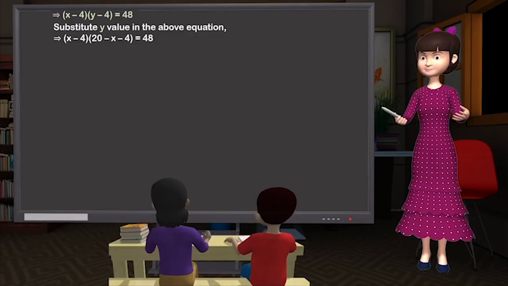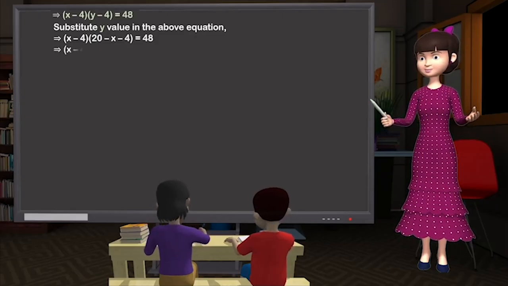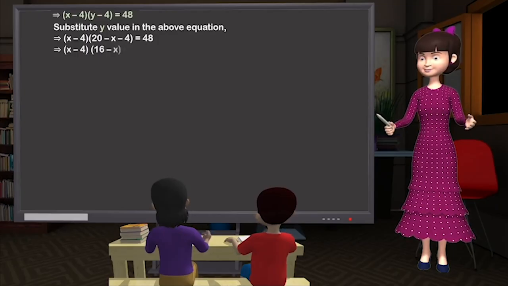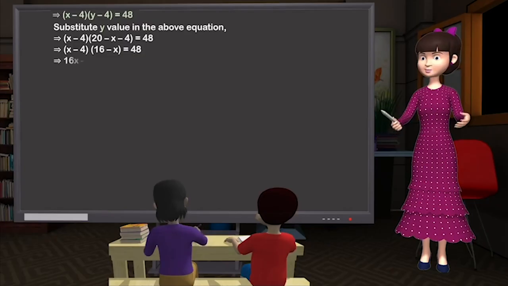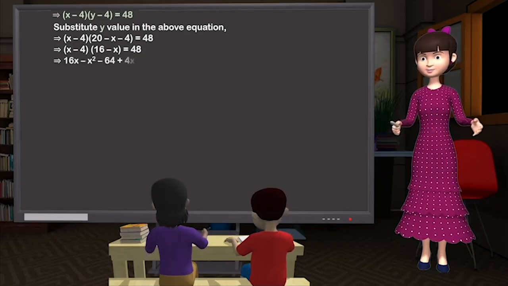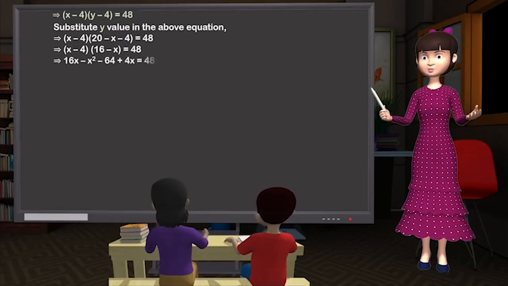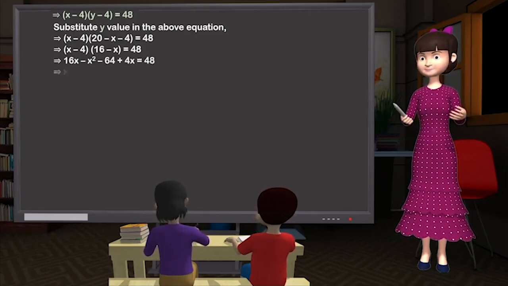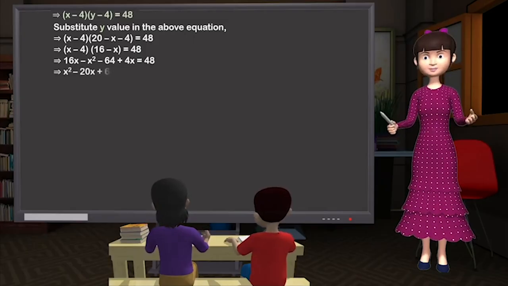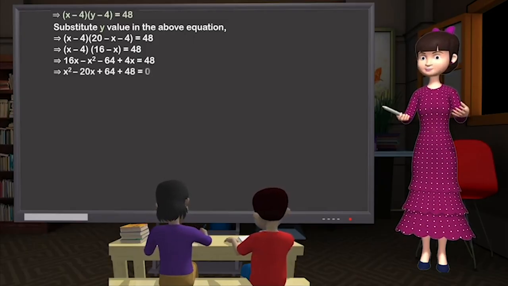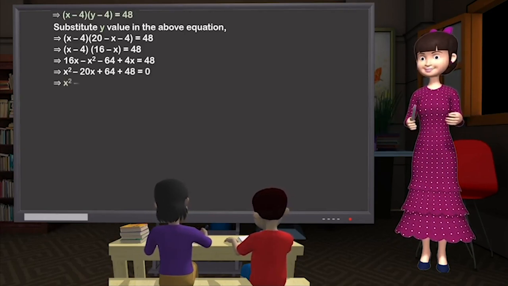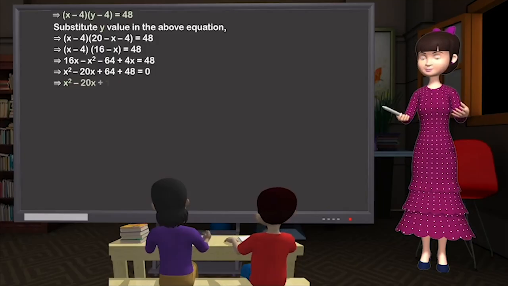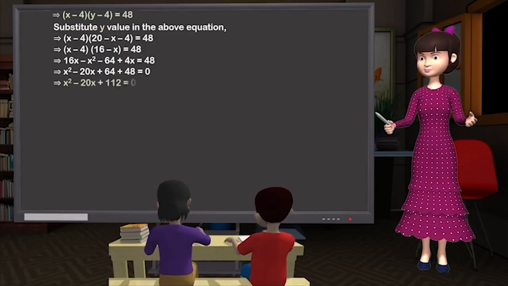to 48, which implies (x minus 4) into (16 minus x) is equal to 48, which is 16x minus x square minus 64 plus 4x is equal to 48, which implies x square minus 20x plus 64 plus 48 is equal to 0. That is, x square minus 20x plus 112 is equal to 0.